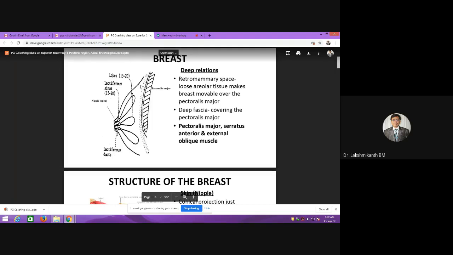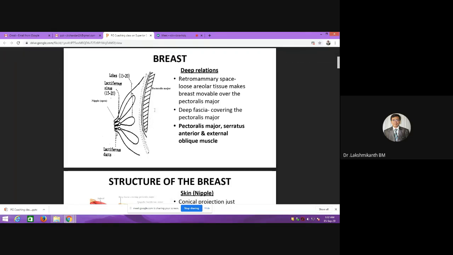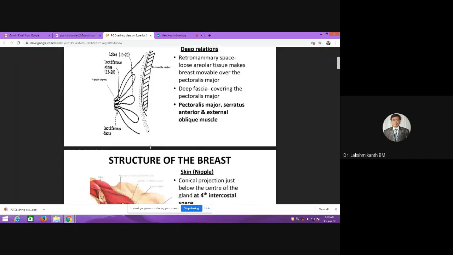If you try to see the first question which was there, the deeper relations of the breast: first will be the retromammary space. Then you have a fascia. Can you see this fascia? There's a line here. This fascia is called the pectoral fascia. After this, there's the pectoralis major muscle. Then below that will be the serratus anterior and external oblique abdominis muscle.